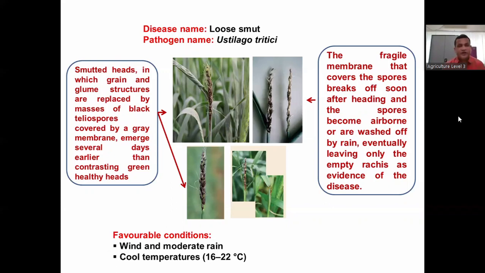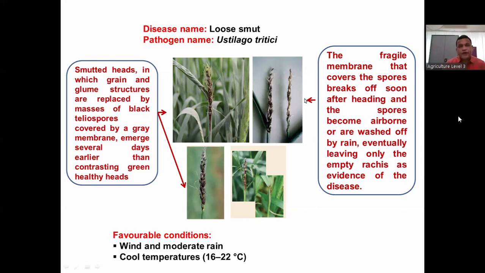One of the important characteristics of this disease is that the infected head emerges earlier as compared with the healthy head. As compared to the healthy plant, the infected plant produces heads a little bit earlier.